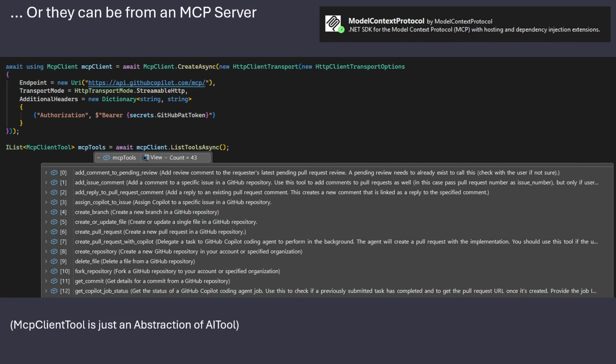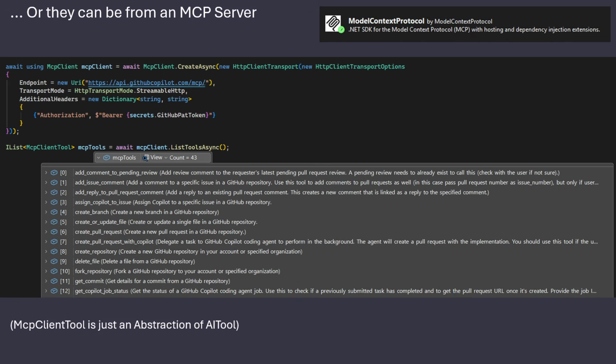So if you use this MCP server, I would probably go through this list and say, which of these do I actually want to give to the system? I might not need to add issue comments, for example. That would just be C# filtering out which ones you want. And of course, you could still take GitHub's NuGet package and make these tools yourself.